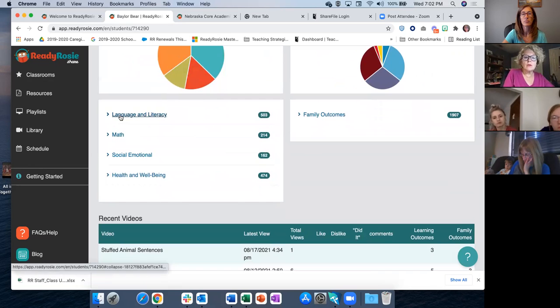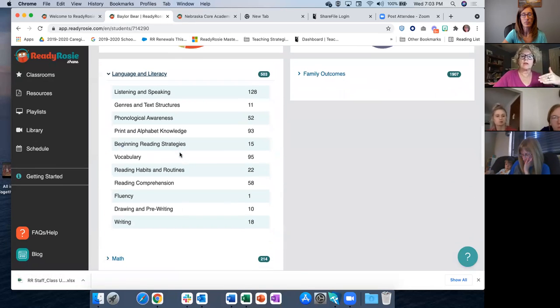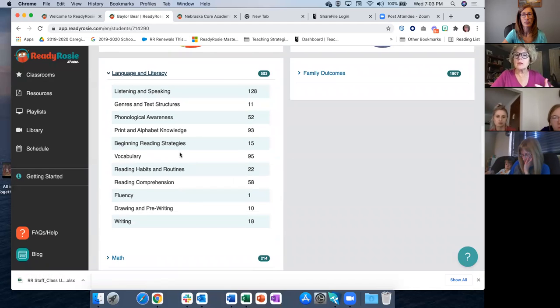But then I can also click here on these learning outcomes, and now it's going to spill down into those subcategories. So now I can actually see, okay, she has been watching some videos that are supporting listening and speaking. She's had 128 learning outcomes that have been supported, or opportunities to support those learning outcomes.